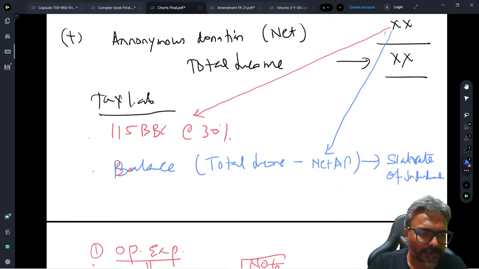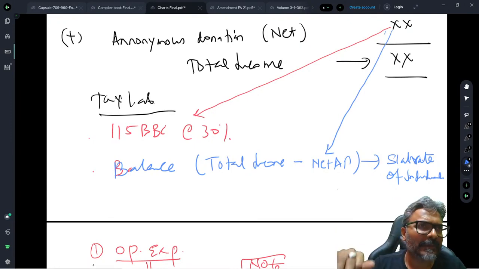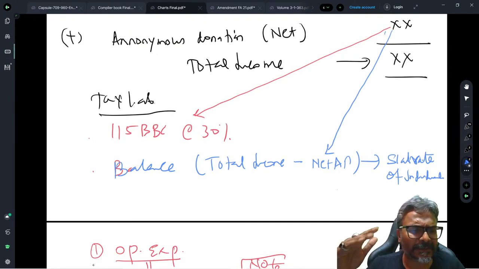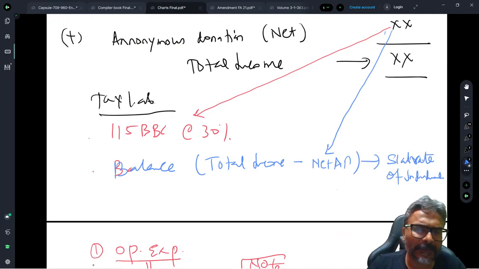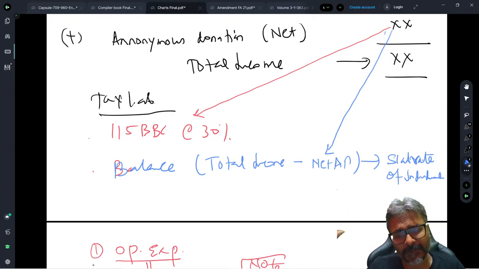Fine. So this covers the entire computational part which we have discussed today. Now, the next lecture will be on Saturday evening at 6 o'clock. I could not take this Sunday, which is why I have to do this additional lecture. The surcharge threshold would be the same: 50 lakhs and above. From 50 lakhs to 1 crore it is 10%, and 1 crore above to 2 crores it is 15%, and so on. That is how the surcharge would be applied in this case.